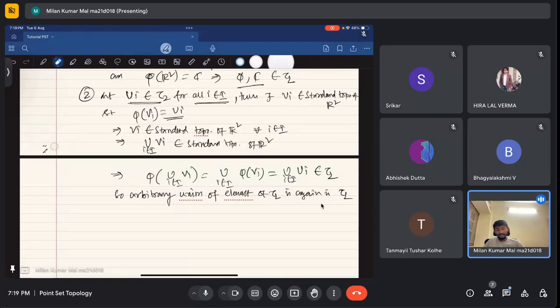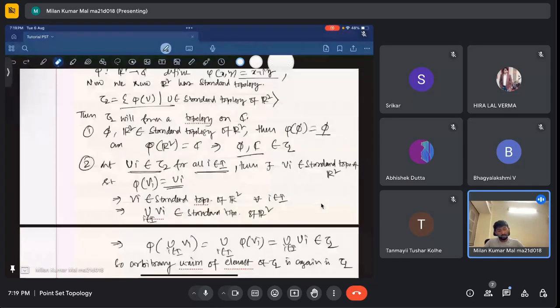Now, what is the collection tau 2? That is phi of U, where U comes from the standard topology of R square. That means there exist open sets in R square, vi belonging to the standard topology of R square, such that phi of vi equals ui for all i belonging to capital I. Now this vi is in the standard topology of R square.